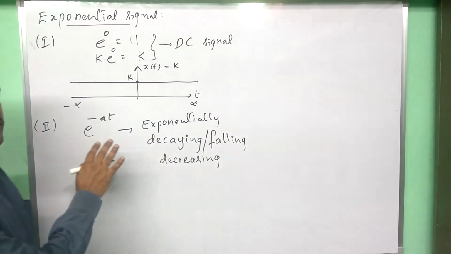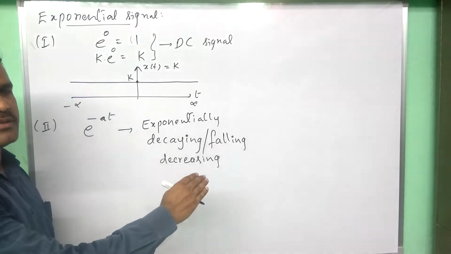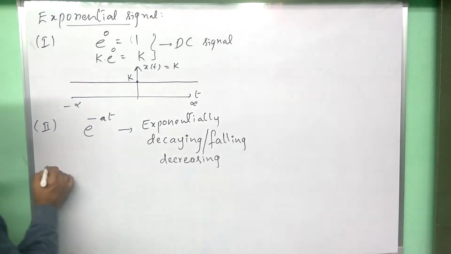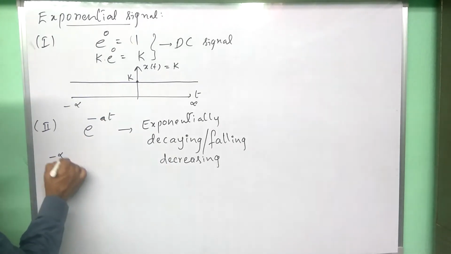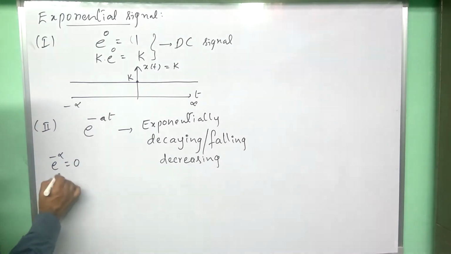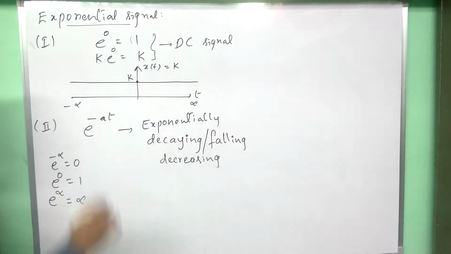Anyhow, the nature of this signal is that it is decreasing, falling, or decaying. Before that, let us recall the numericals: e power minus infinity is 0, e power 0 is 1, e to the power of plus infinity is infinity.